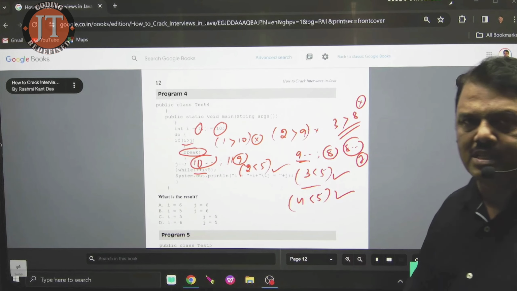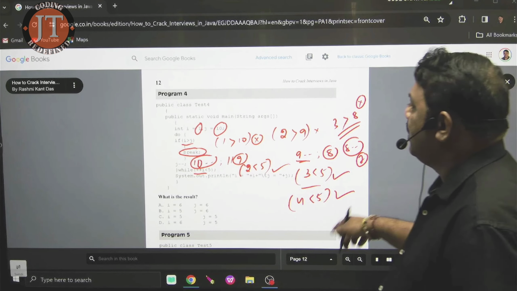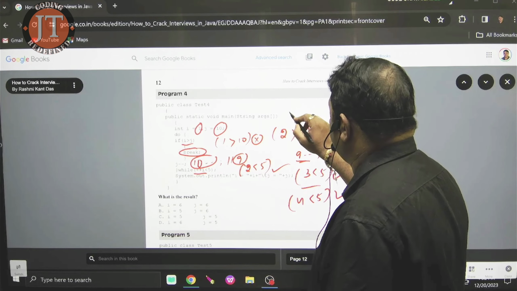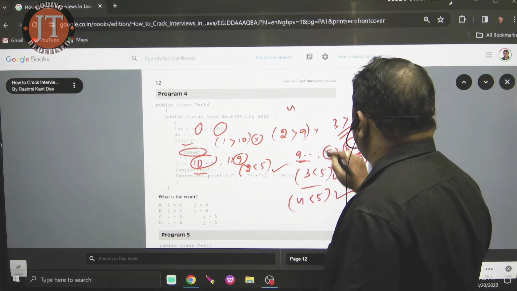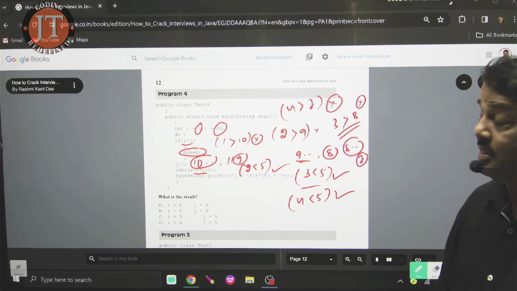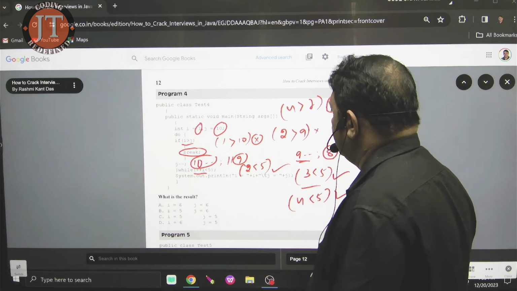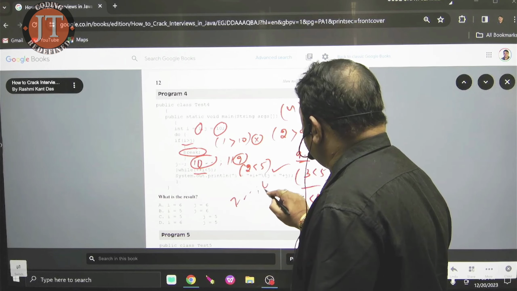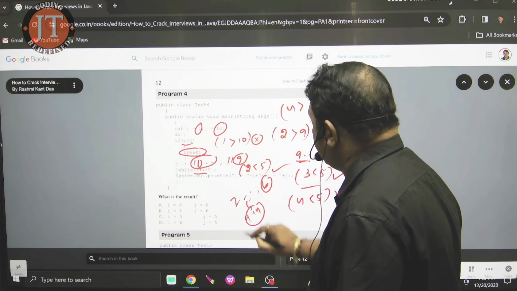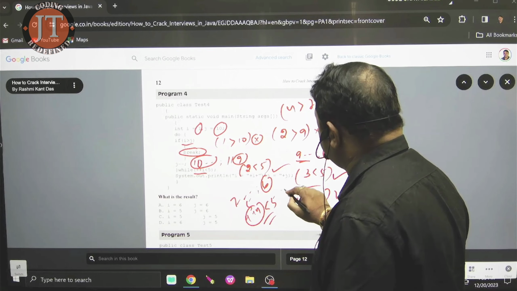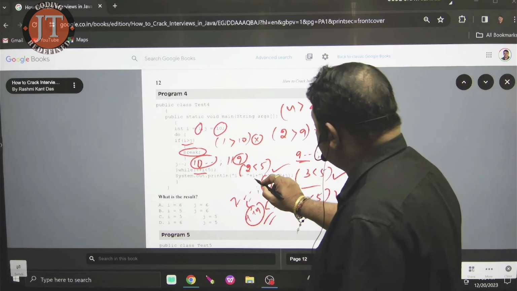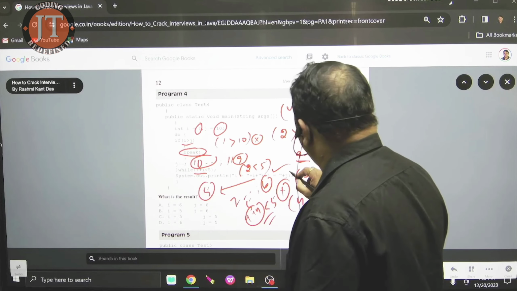Condition satisfied or not satisfied? Satisfied. Now another time enter into the do part. What is the value of I? I value is 4. What is the value of j? 4 greater than 7. Is your condition satisfied or not satisfied? Not satisfied. Move to here, 7 minus minus, that is 6. While plus 4, plus 4 is 5. 5 less than 5. Is your condition satisfied or not satisfied? Not satisfied. When the line terminates, what is the value of I? 5.